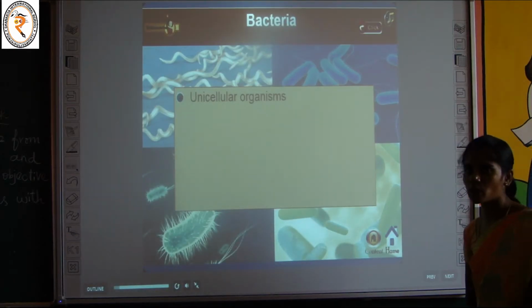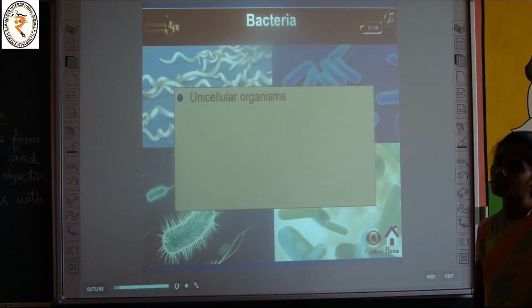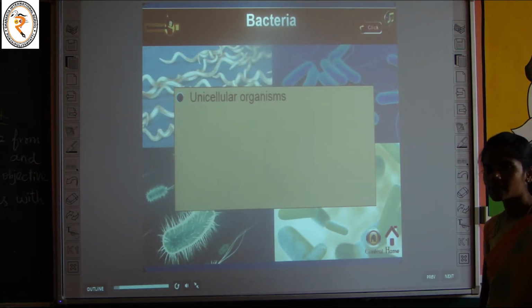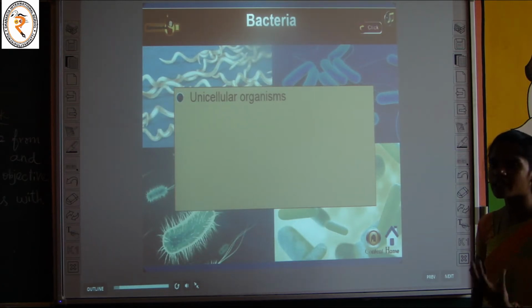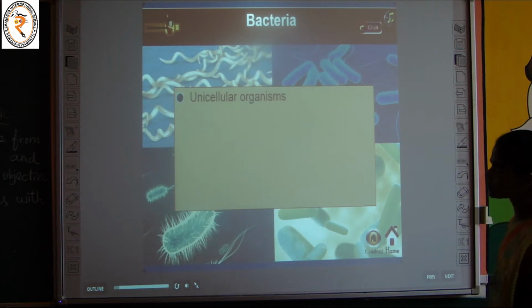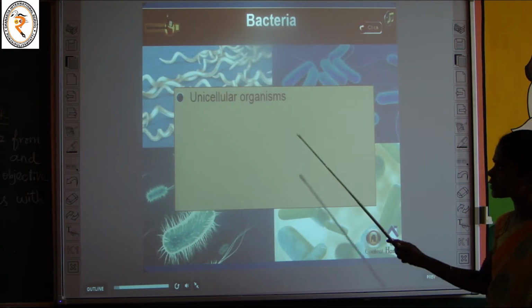First we will discuss bacteria. It is also a microorganism. We can't see bacteria with our eyes. Microorganisms are also known as microbes. Micro means very small. So we can't see these organisms with our eyes. We can use a microscope to see them. See, what is called bacteria? It is a unicellular organism.